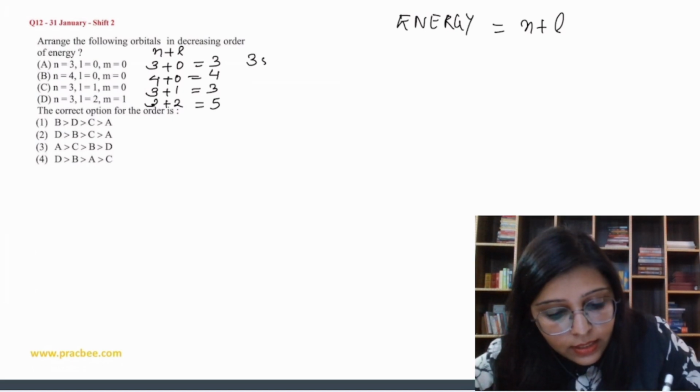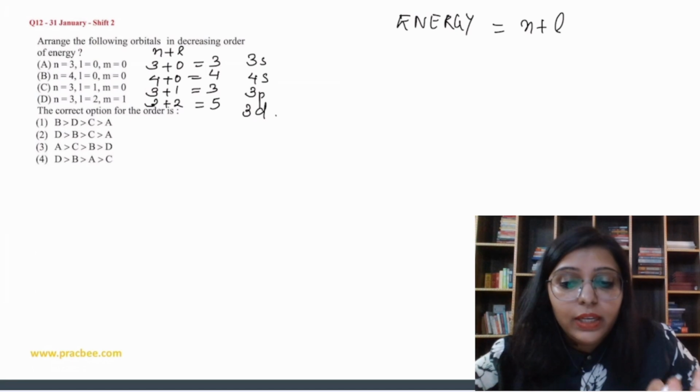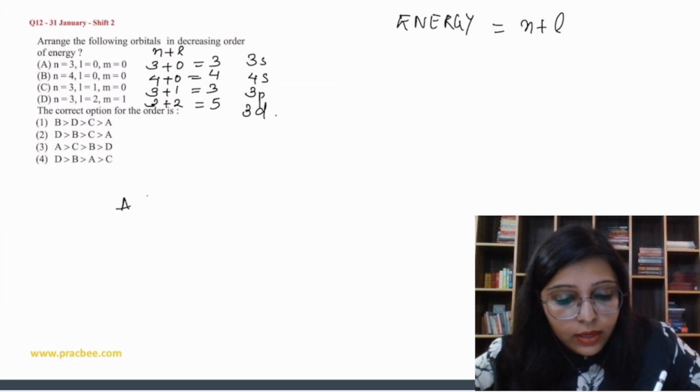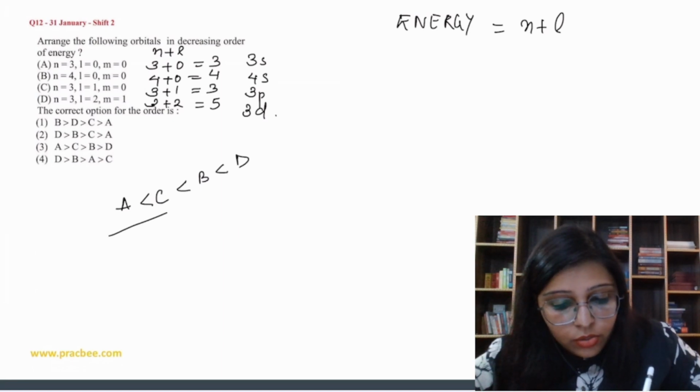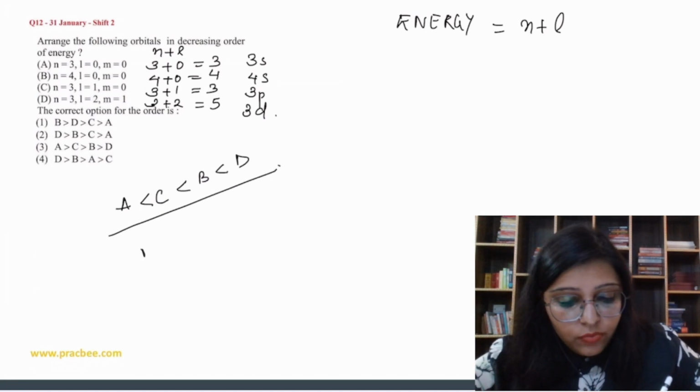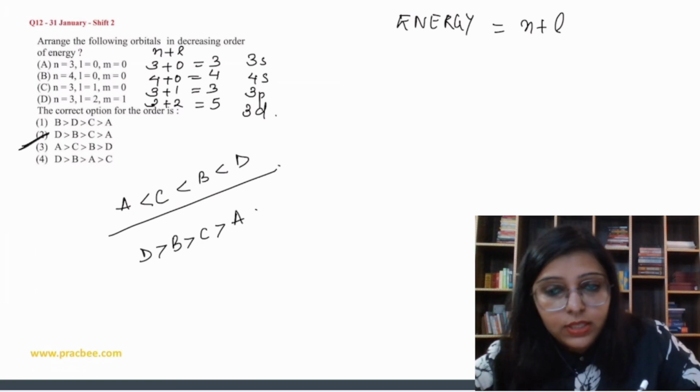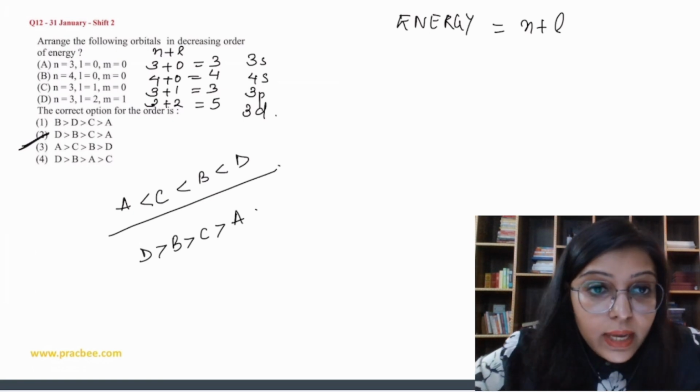This is 3s, this is 3p, this is 4s, and this is 3d, because l value 2 means 3d, right? So the least energy is going to be for 3s, A, then C, after that B, and then D. For decreasing order we write D, B, C, A. So as per that, option 2 is the correct answer. Okay, is it clear?